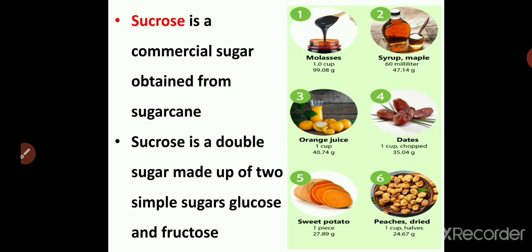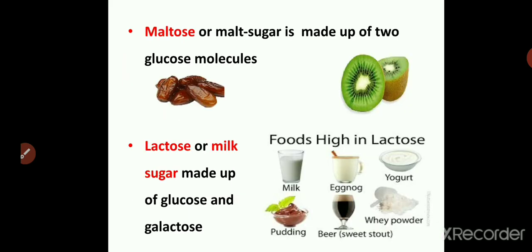Sucrose is a double sugar made up of two simple sugars, glucose and fructose. The picture gives you examples of foods which are rich in sucrose. Maltose, also called malt sugar, is made up of two glucose molecules. Then lactose or milk sugar is made up of glucose and galactose.